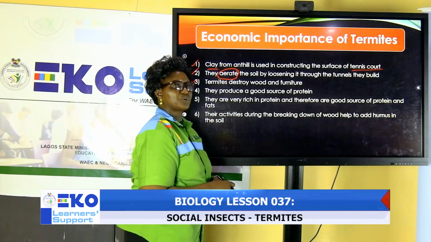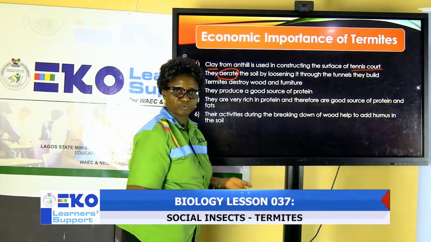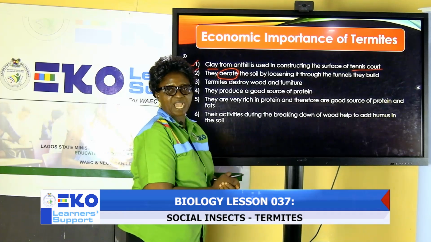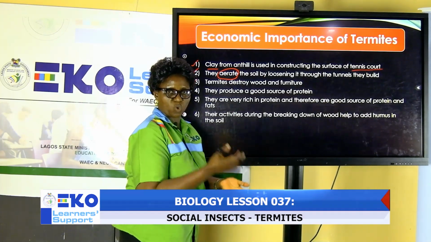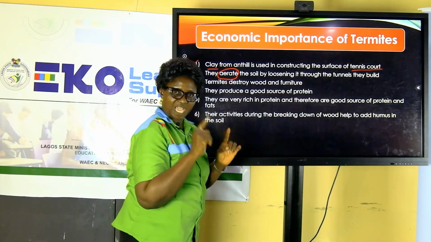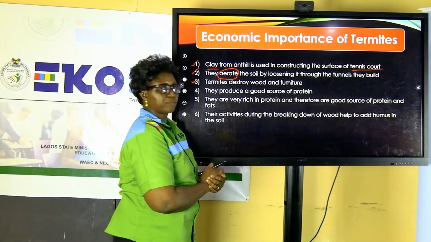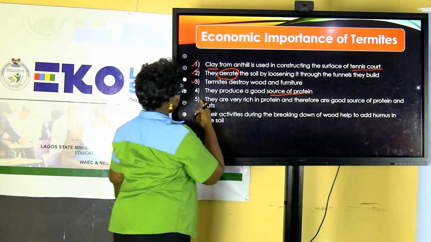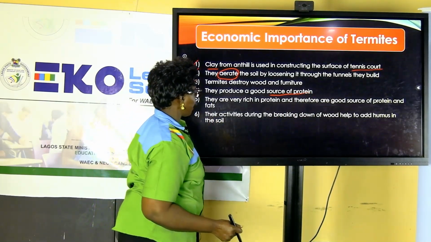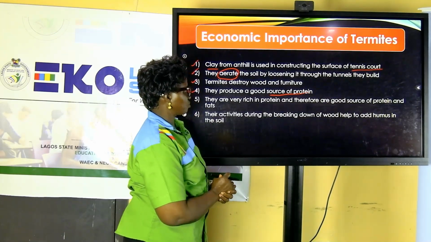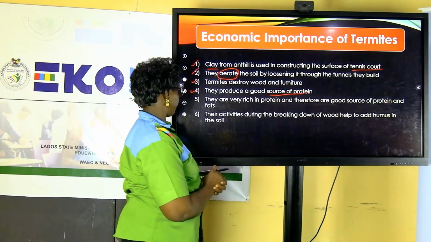If I could tell my story when I was in the village, when it rains and there is light in the night, we'll bring out bowls or buckets with water. The winged reproductive that loses its wings and falls, we will collect them, roast them. They are good meals, a source of protein. Number 5, they are very rich in protein, and they therefore are a good source of protein and fats.